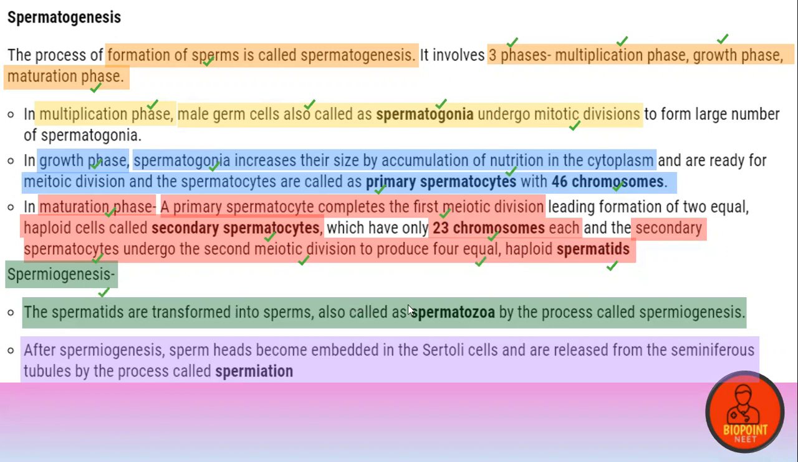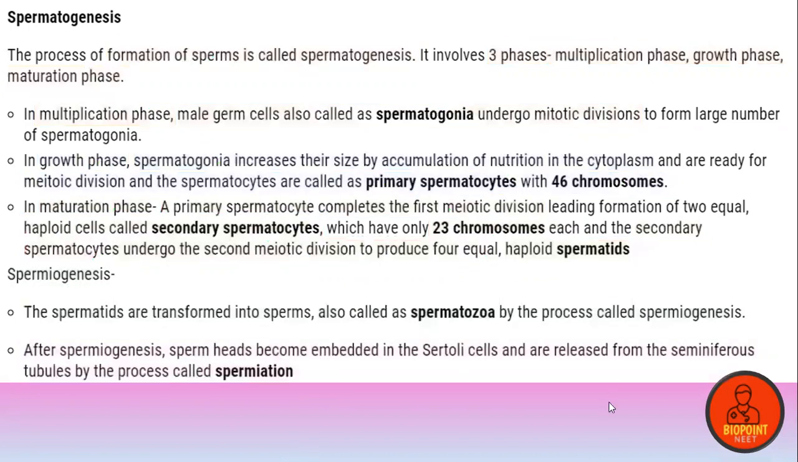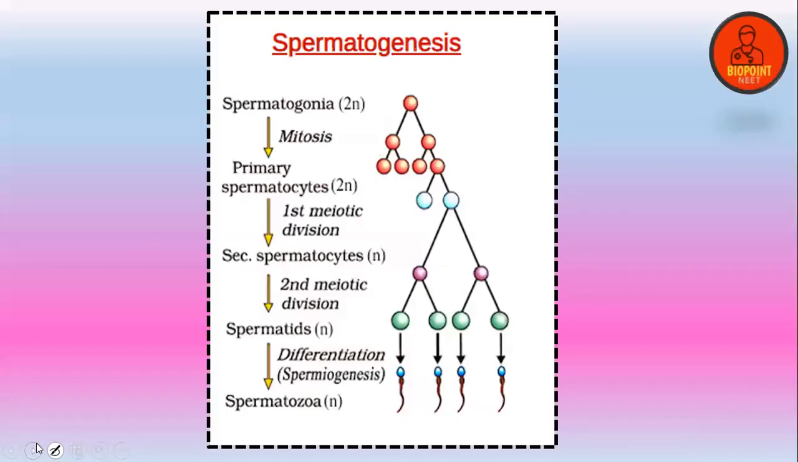Next, the spermiogenesis process. The process of transformation of spermatids into spermatozoa or sperms is known as spermiogenesis. And after spermiogenesis, sperm heads become embedded in the Sertoli cells and are released from the seminiferous tubule by a process called spermiation. Is that clear? Yes. So I'm going to explain it again.